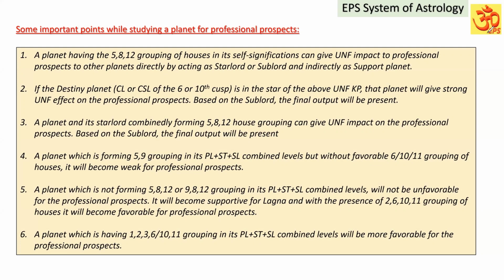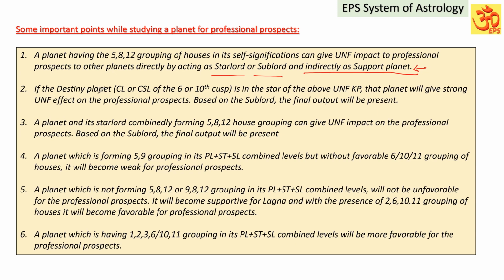Some important points while studying a planet for professional prospects. Number one, a planet having the 5, 8, 12 grouping of houses, that is an unfavorable key planet in its significations, can give an unfavorable impact on the professional prospects to other planets directly by acting as the star lord or sublord, or indirectly as a support planet. Right? Unfavorable key planets can give an unfavorable impact on the professional prospects to other planets by acting as their star lord or sublord, or indirectly as their support planet. It means either as a ruler or support planet.